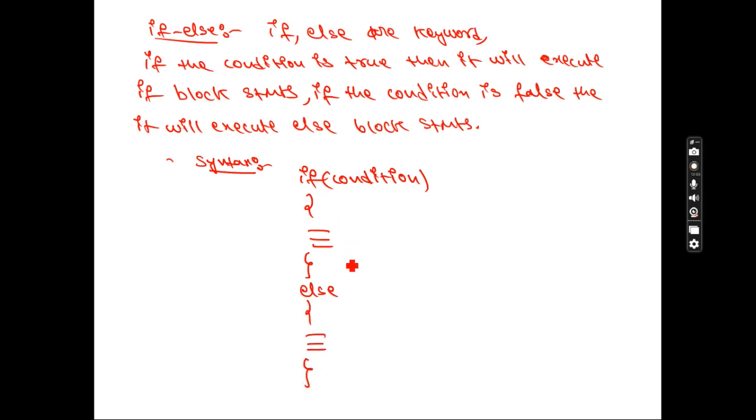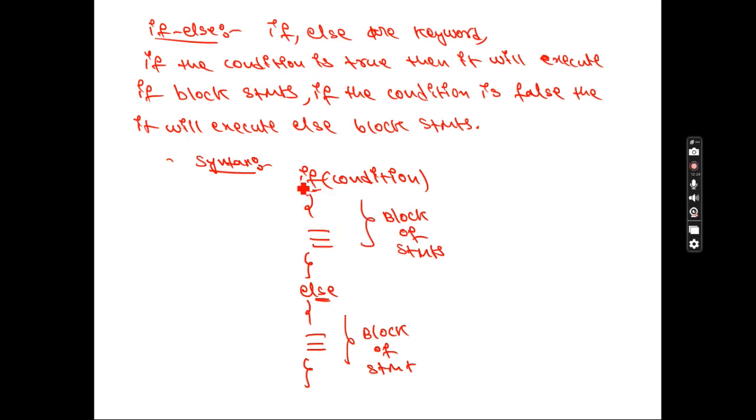Now you tell me, this is a block. Which block is this? If block. This is also called a block only, but whose block is this? Else block. This is also called a block of statements. Whose statements? If statements. This is whose block of statements? Else statements. Got a clarity now? किसका बॉडी रहता है ये? else का बॉडी है. ये किसका बॉडी है? if का बॉडी. तो ऐसा क्लैरिटी है.